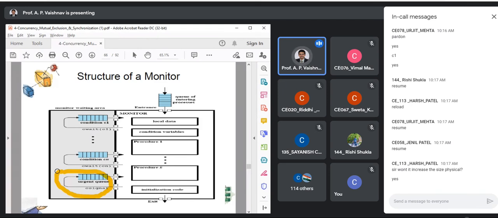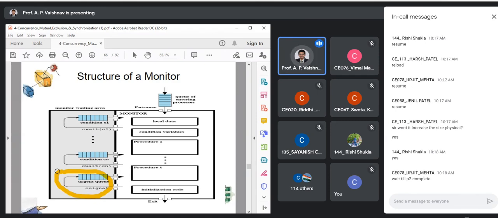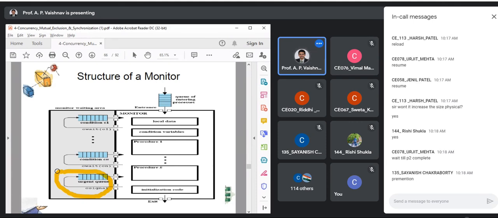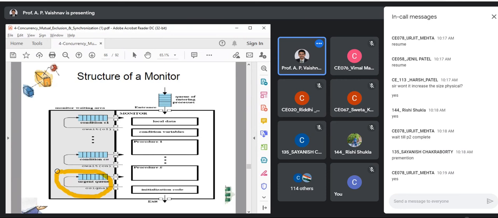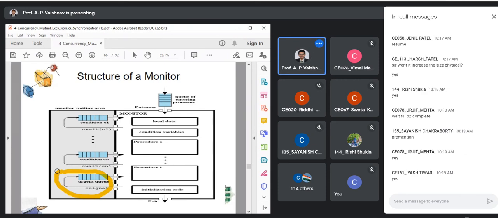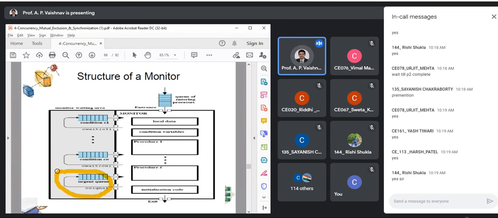So I need to signal process P1. There are two possibilities: either you wait till P2 completes, or you can dispatch that process immediately. That might also depend upon the priority and other aspects. So basically what we require is a signal. All of you agree with this point? I need to signal that process that now your condition has occurred, so now you can come back to the ready state.